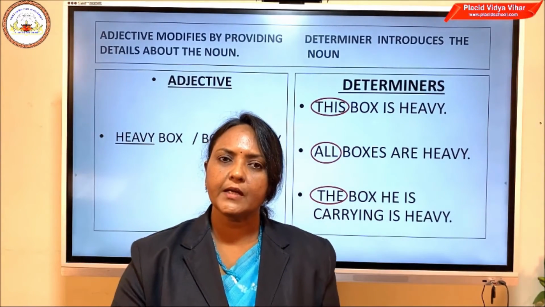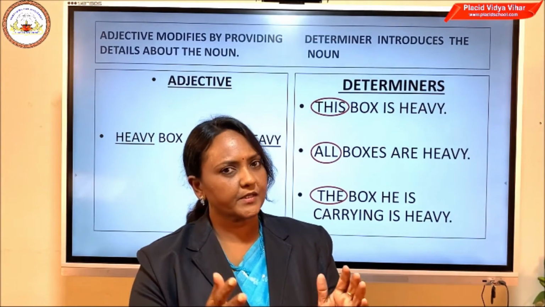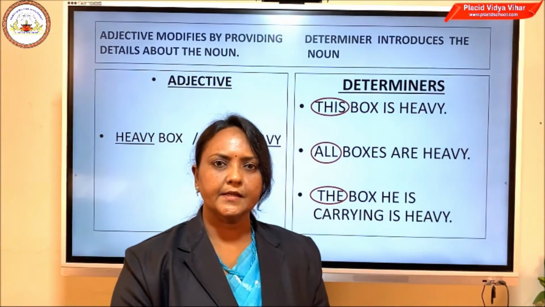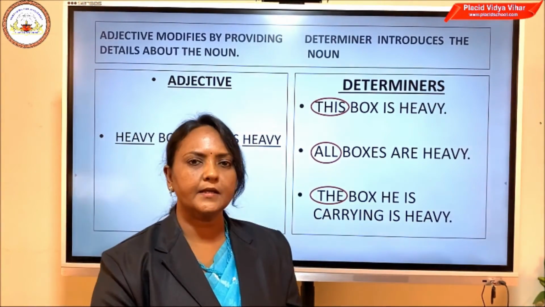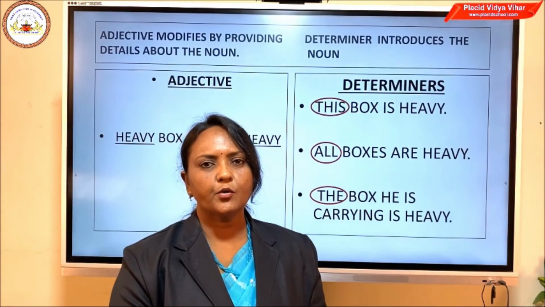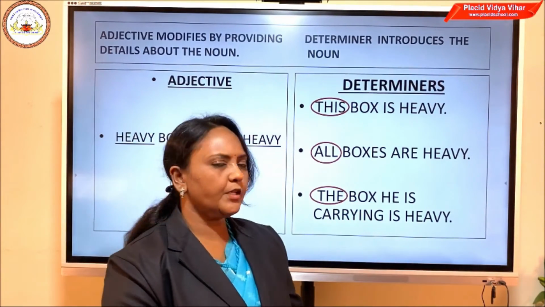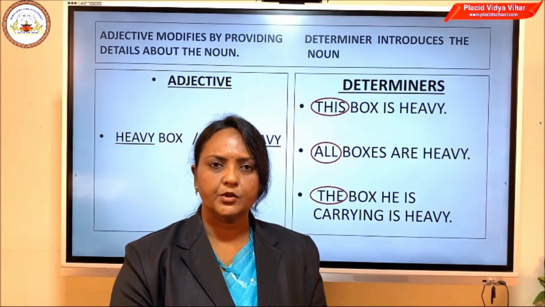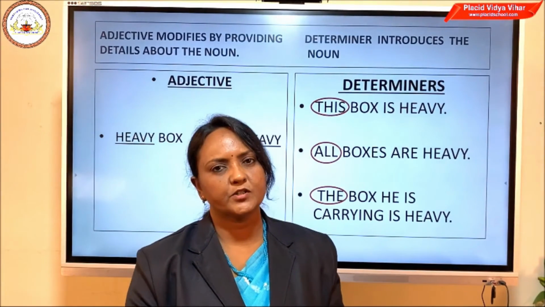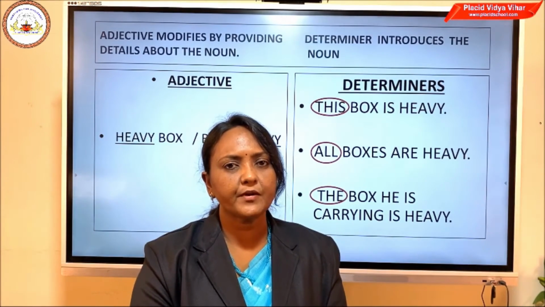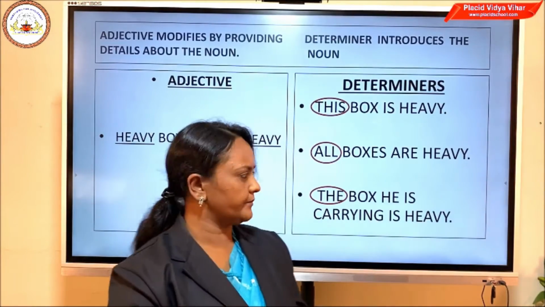So it is only introducing the noun. Hope it is clear. See the next example. The box he is carrying is heavy. So what is the meaning of the word the box? You are only trying to specify which box you are talking about, but it does not give any extra information.